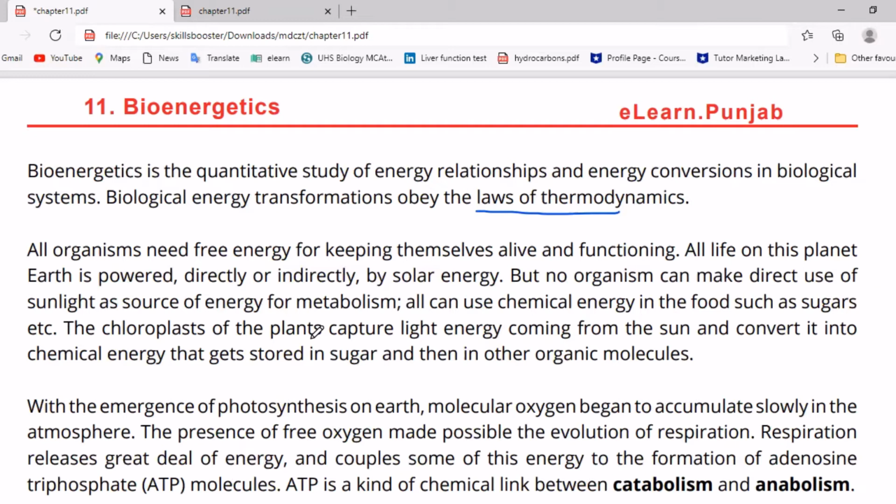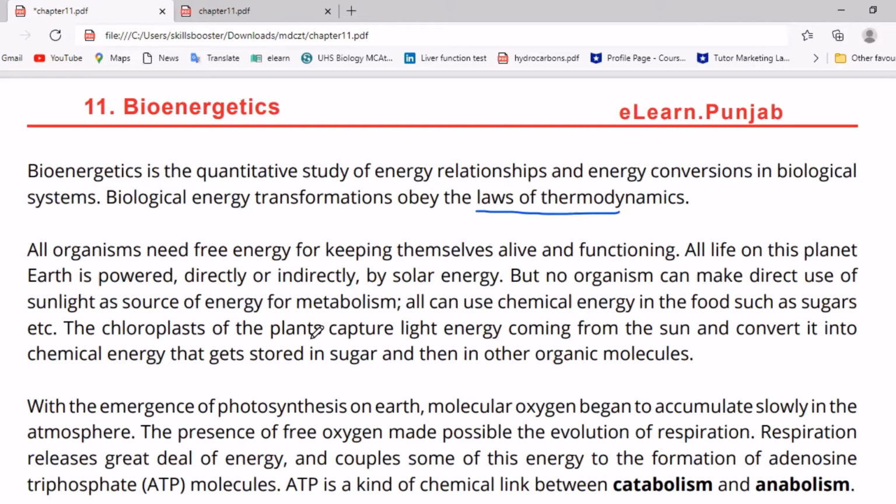It converts solar energy into chemical energy, and this chemical energy is stored as sugar, which is then used as a source of food. It's converted into carbohydrates, which are used as food by organisms.